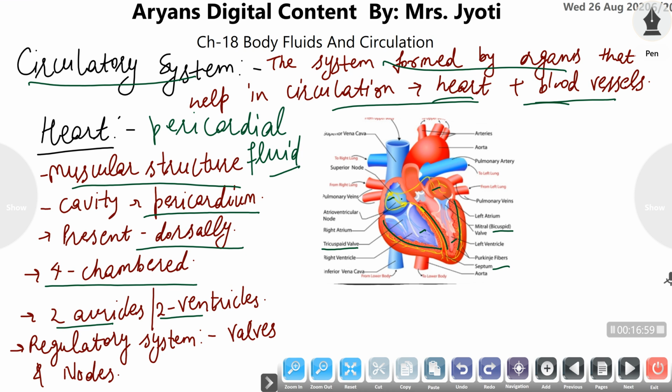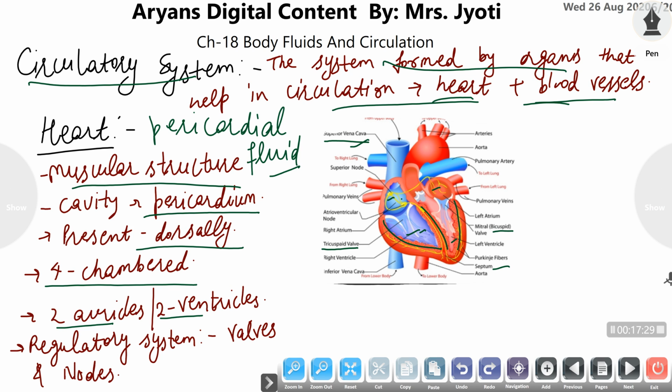The auricles receive blood from a major vein termed the superior vena cava. The superior vena cava is the major vein which opens into the right auricle. The right auricle opens into the right ventricle, and the right ventricle opens into the pulmonary artery.